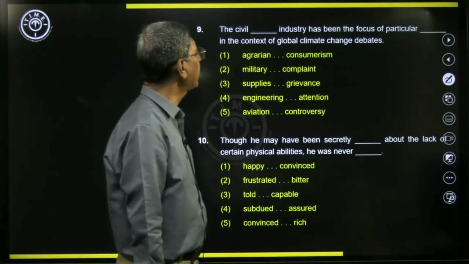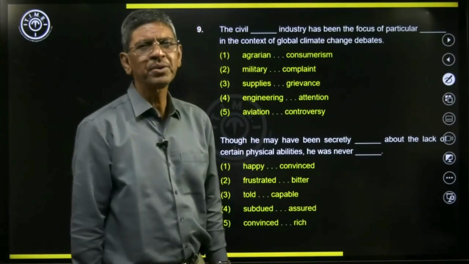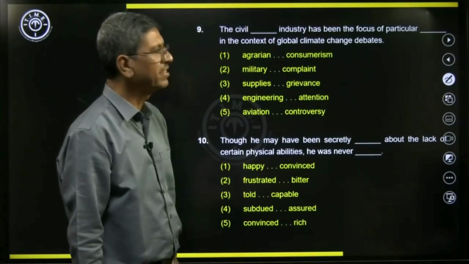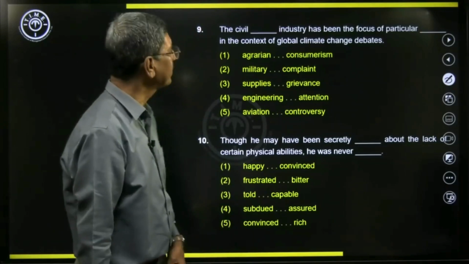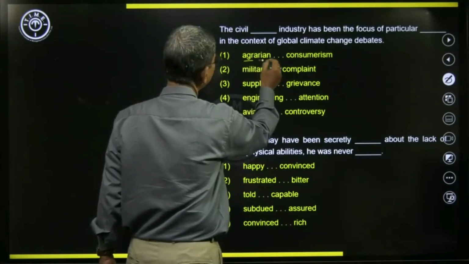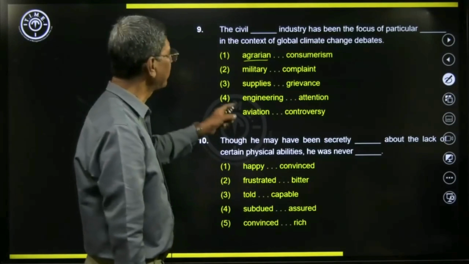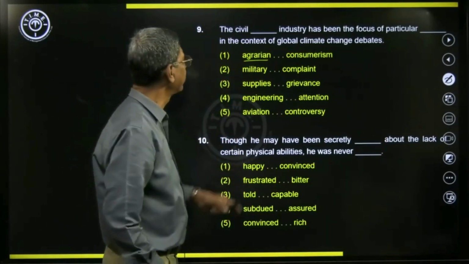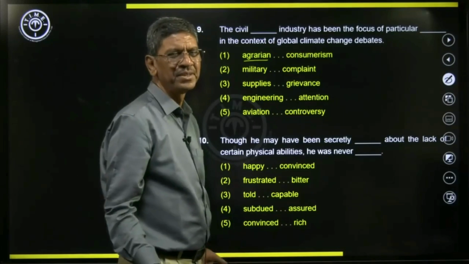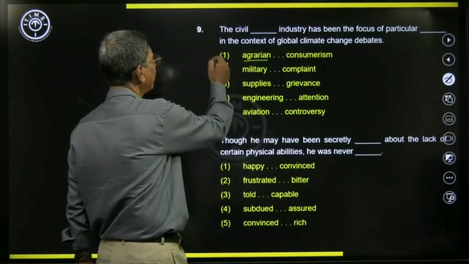Next, the civil dash industry has been the focus of particular dash in the context of global climate change debates. So what goes with civil? Do we have civil agrarian? Agrarian means related to agriculture, related to farming. Do we have civil military? They are opposites actually. So civil and military, they are opposite. So this is ruled out.